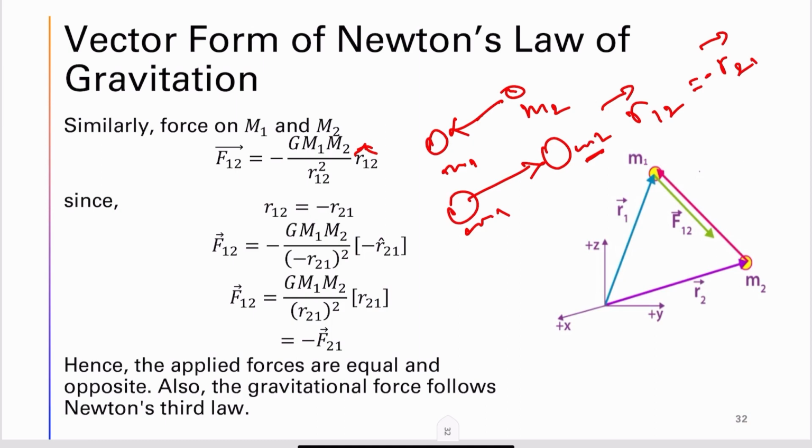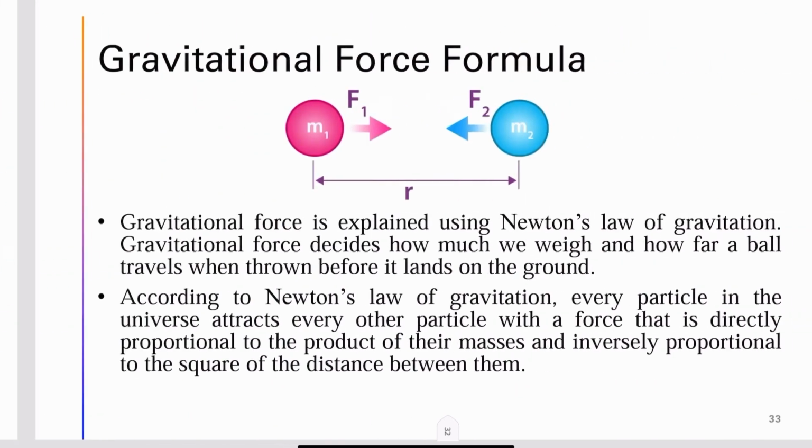So we know that R12 is the negation of R21. When I substitute it here, I have F12 is nothing but G M1 M2 divided by R21 the whole square into R21 cap. This is the unit vector. Hence, the applied forces are equal and opposite in direction. Also, the gravitational force follows Newton's third law of motion, which means they are an action and reaction pair.